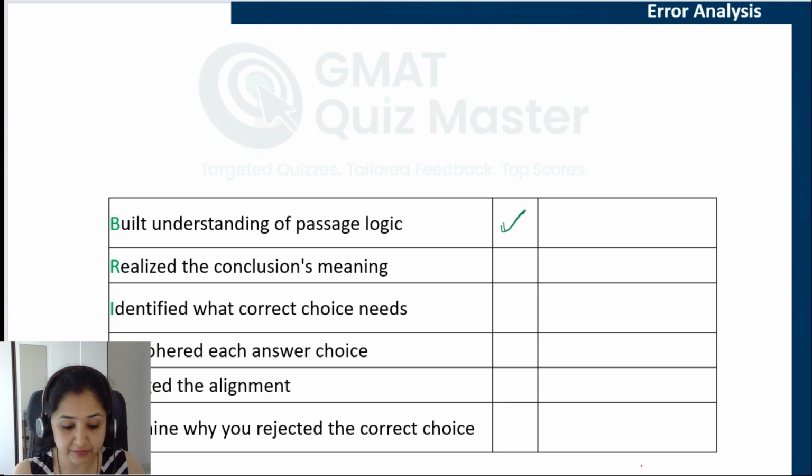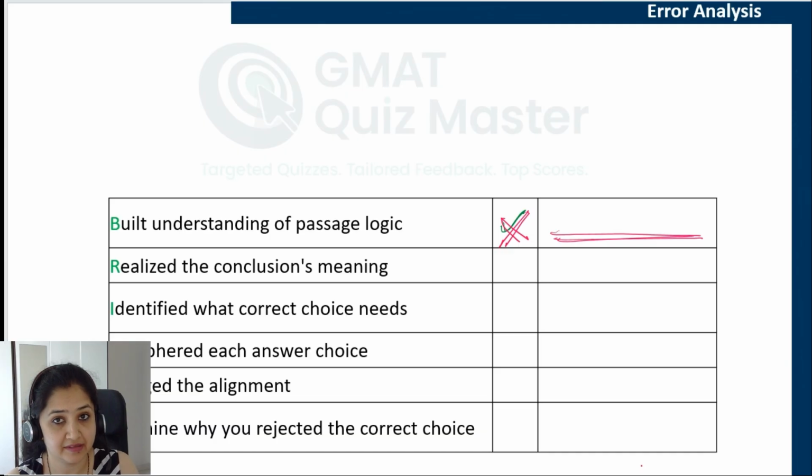If you missed any of these things, mark a cross here and write down the exact reason. You did not read the passage properly, you missed reading something, you rushed through the passage, you were not focusing on understanding whose opinion is given there, you were not focusing on understanding whether the author agrees to it or not,